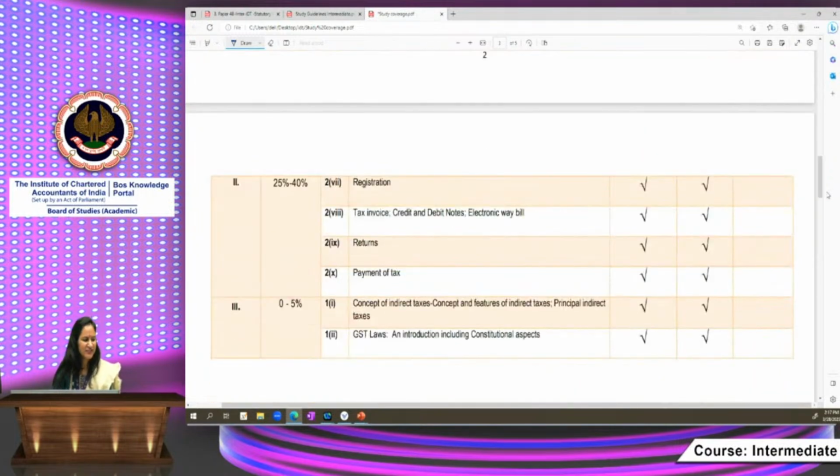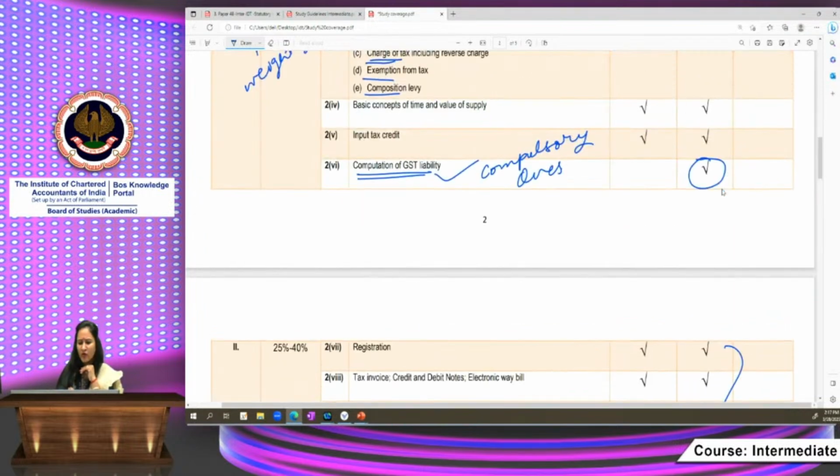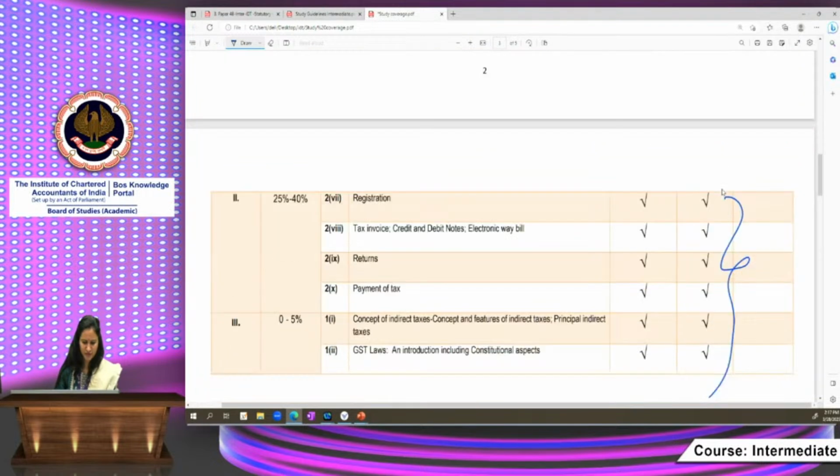Then coming to Section 2, 25% to 40% is the weightage, and it contains the procedural law of GST. Once you have completed the substantive provisions, then we come to the procedural aspect of GST. It contains provisions like registration, tax invoice, credit and debit notes, e-way bill, returns, payment of tax. What type of skills can be asked from these sections? The important point is that computation of GST liability is a compulsory question, and you will get only the analysis and application based question.